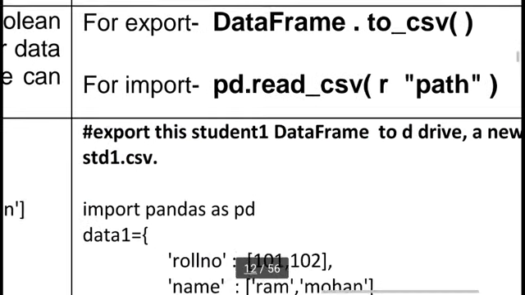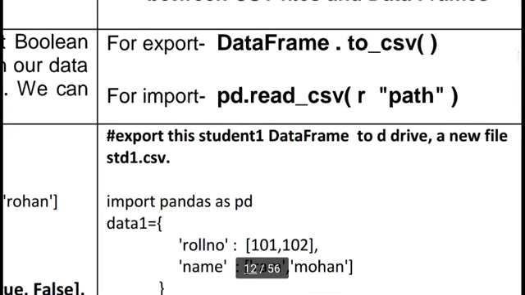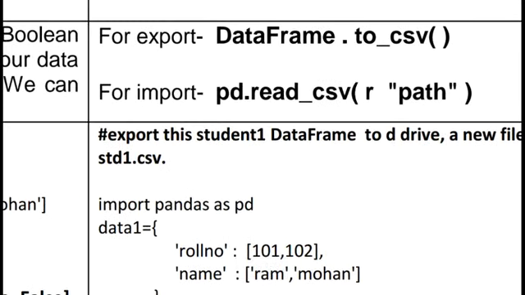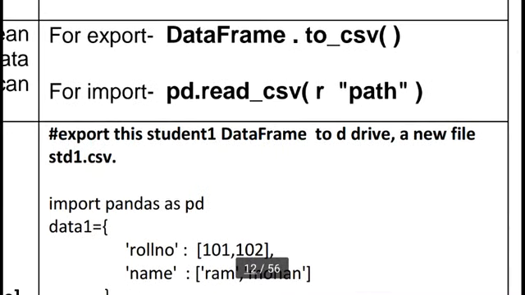For this purpose I am using pd.read_csv, and here r is always mentioned, and path means the location of our notepad file, and in the notepad file our data frame table exists. So I am taking one example. Export this student1 data frame to D drive, a new file std1.csv.